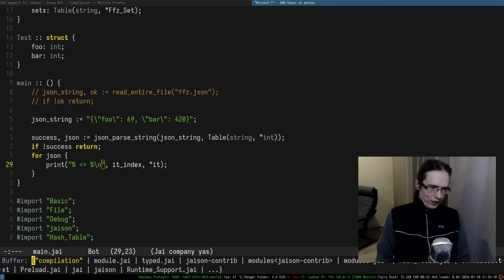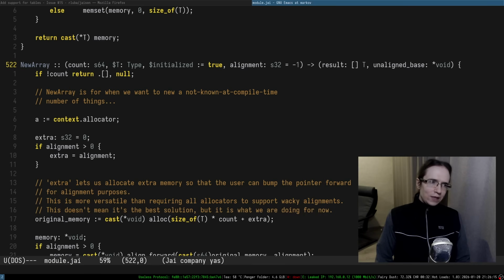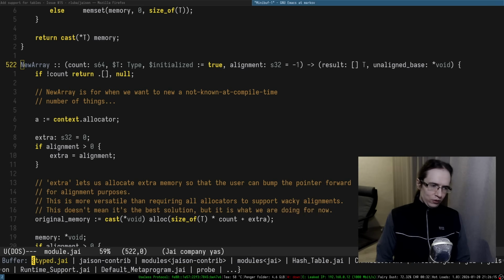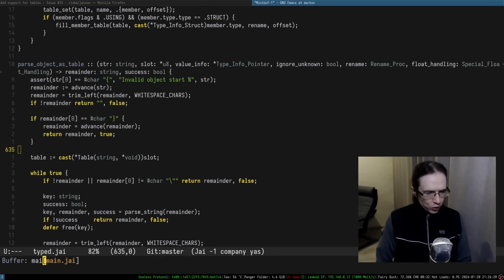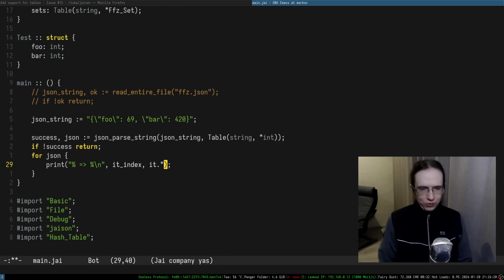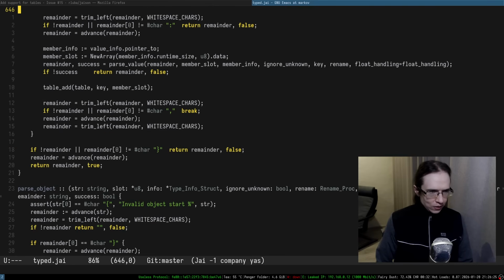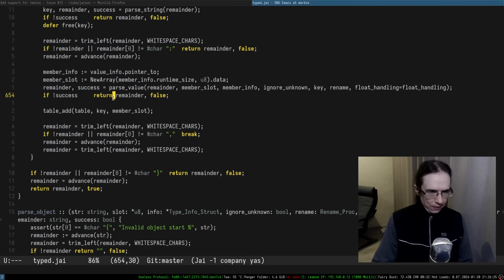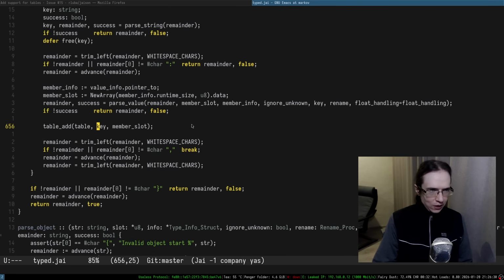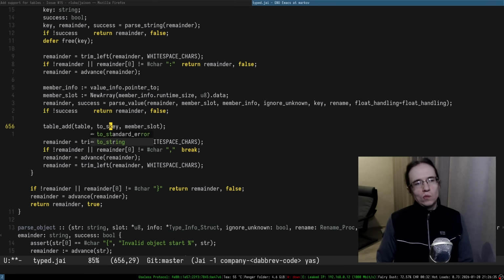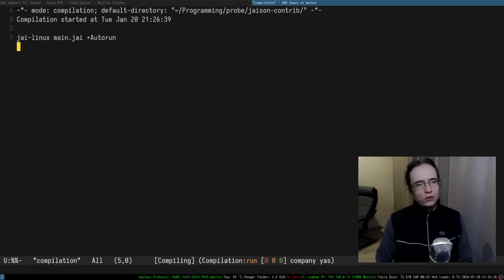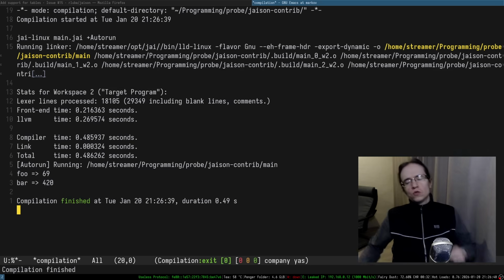Fascinating, but okay. So one thing, I suppose I know what's going on in here. Well, first of all, this is not how you dereference things. Another thing is, if we're going to be setting the key, we probably have to copy the string. And that's one thing we'll have to do.